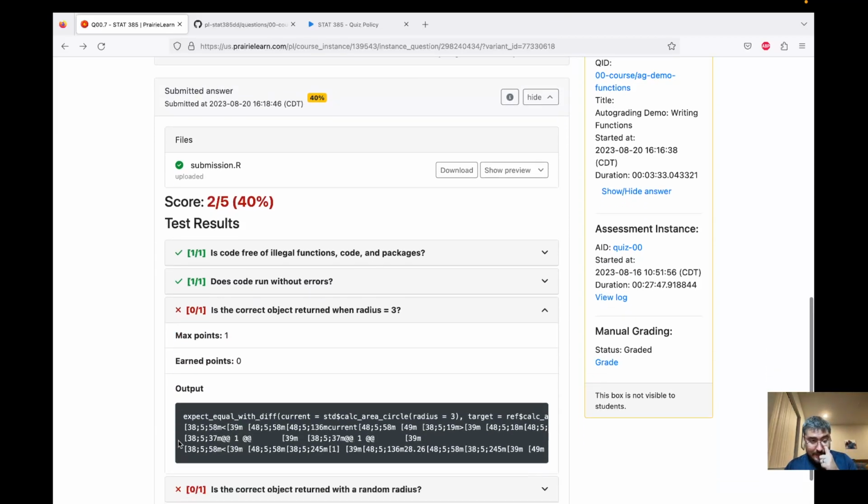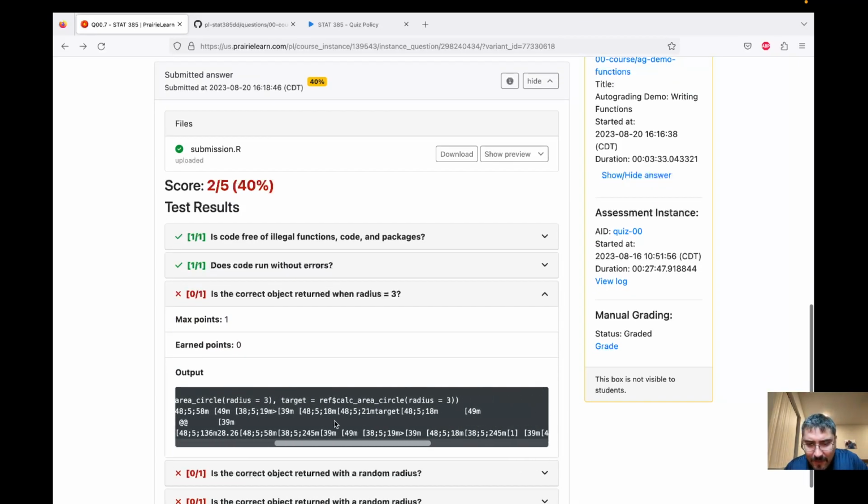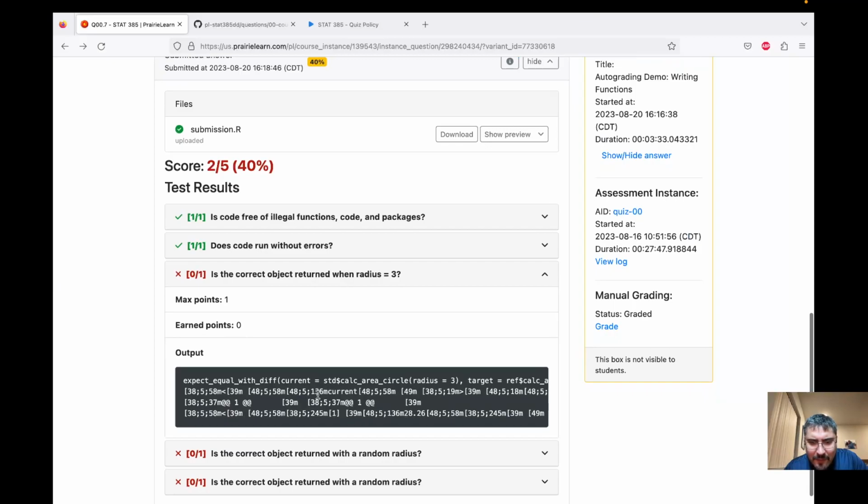So here there's this complicated diff file, and it's basically just saying no. It's not the most descriptive set of information here, but it is saying that there is a function that's created under the hood in PrairieLearn, and when it runs with radius equals 3, it is not agreeing with what the student inputted with radius equals 3. Okay, so we failed right there.